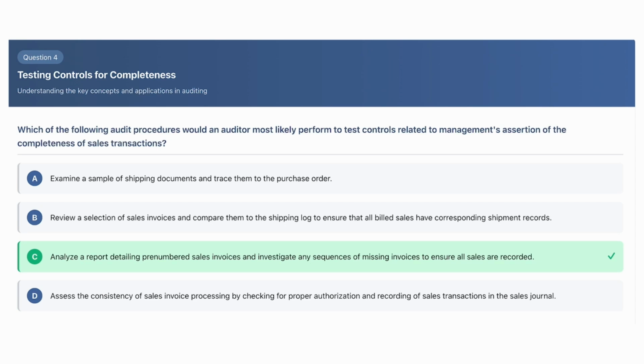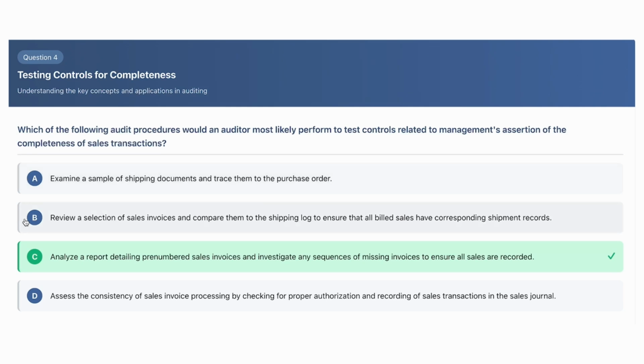Let's look at the other incorrect options. Examine a sample of shipping documents and trace them to the purchase order. This is talking about the perspective of purchasing, but this question is about making sales. So making sales is about the perspective of the vendor, and A is about the perspective of the client that's purchasing. So it's just a completely different cycle that it's talking about.